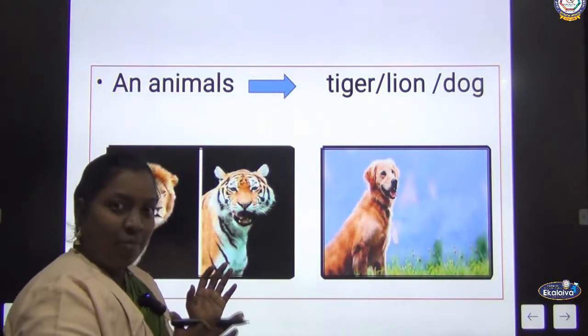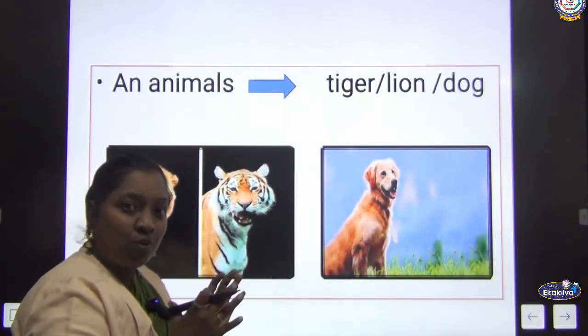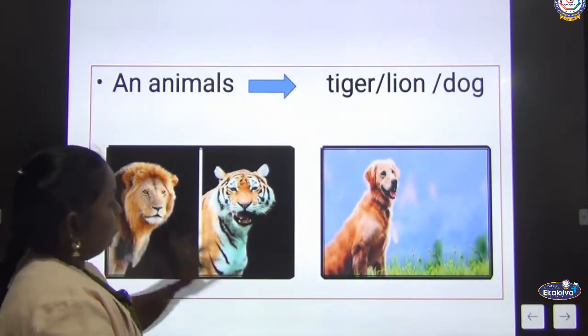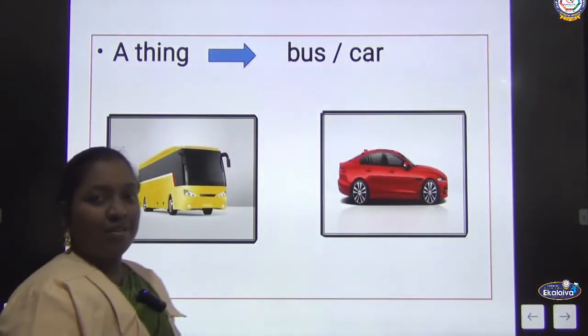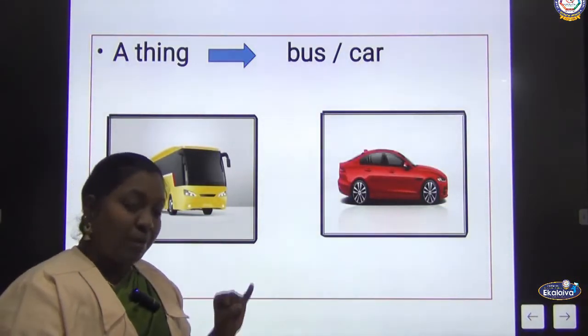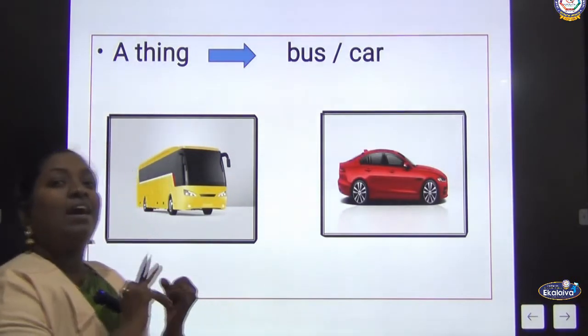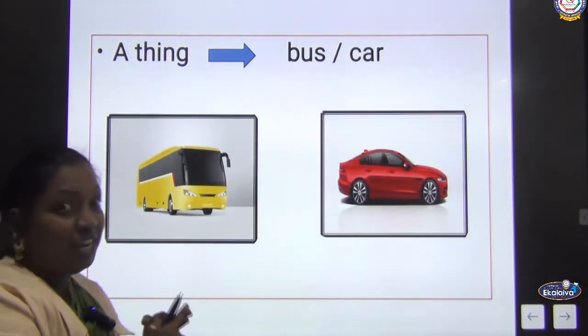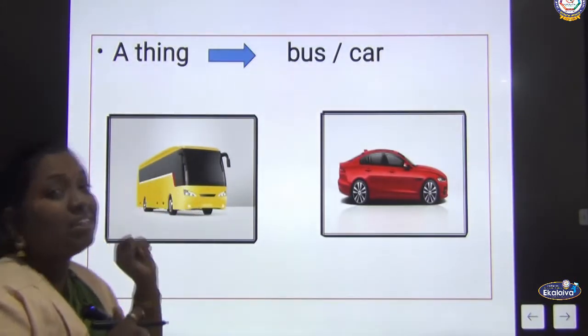Do they have a name? Yes. That naming word is called what? It is a noun. Noun means naming word, representing a place, a person or an animal. Now the last one, things.